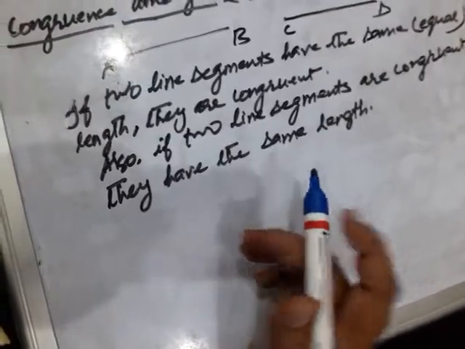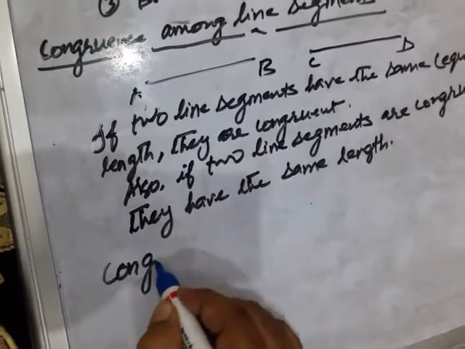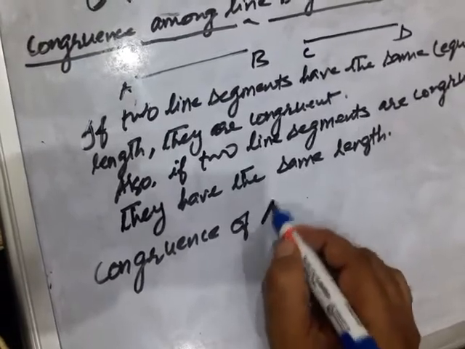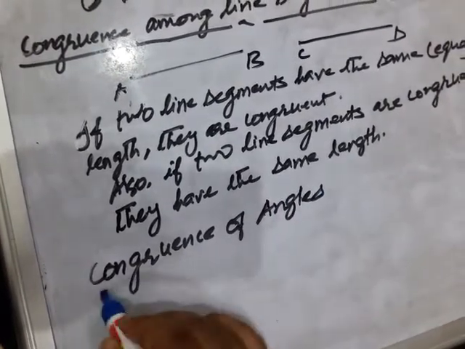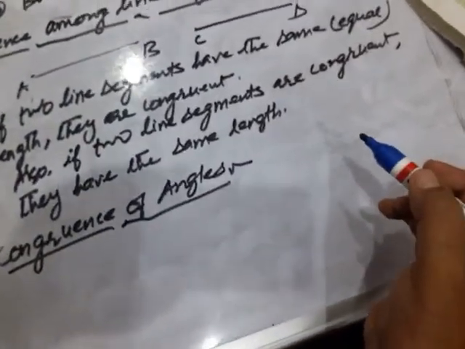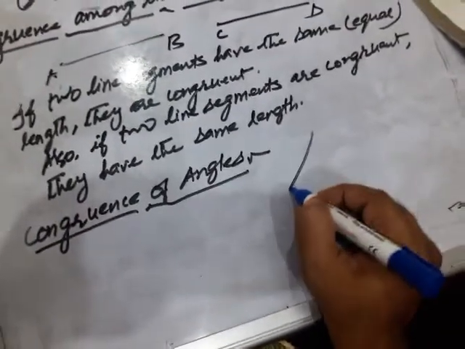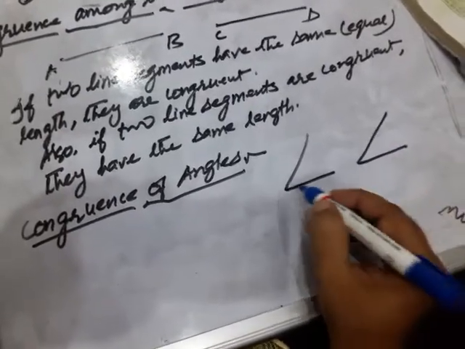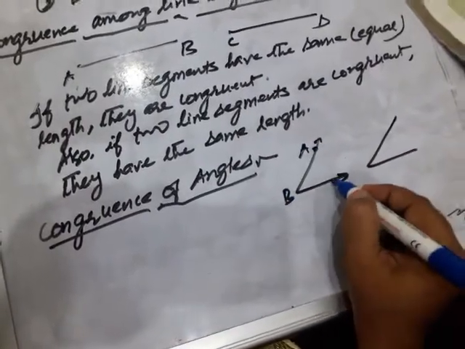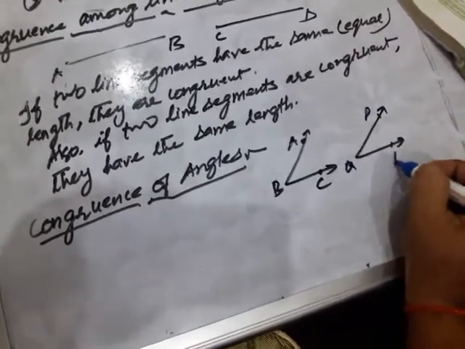Now congruence of angles. See, children, what does it mean? Same thing. If two angles are congruent, it means that their degree measure is equal. Two angles are there, this and this. Let it be this one. This is A, this is B, and this is C. This is P, this is Q, and this is R.